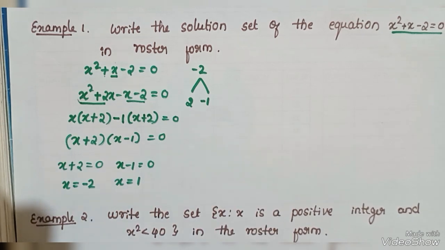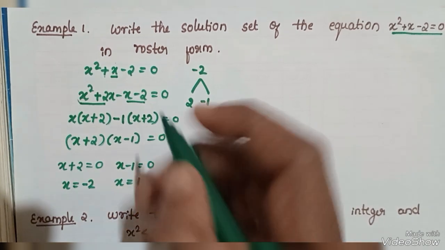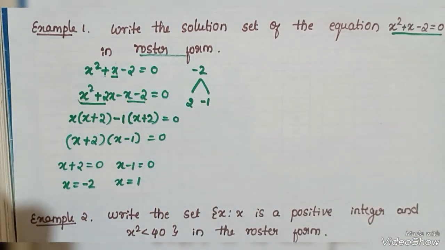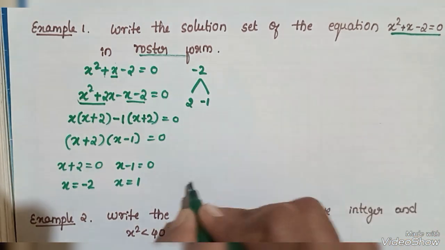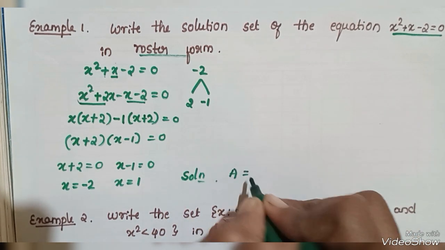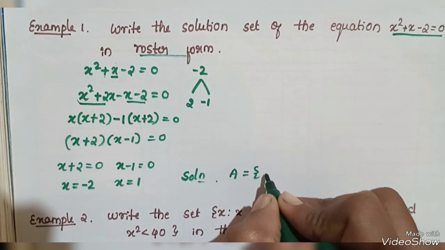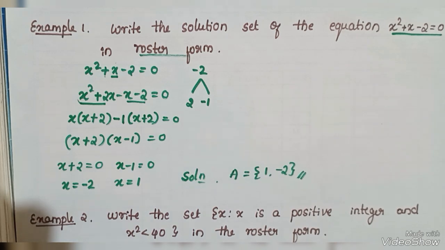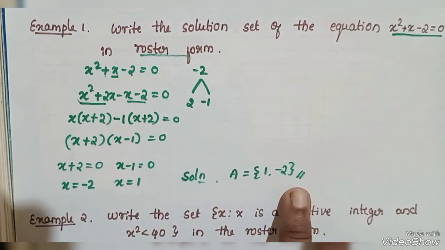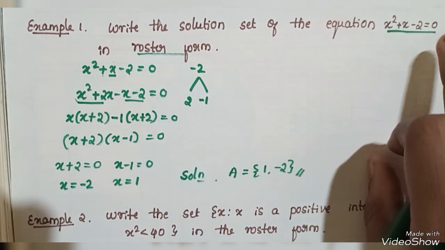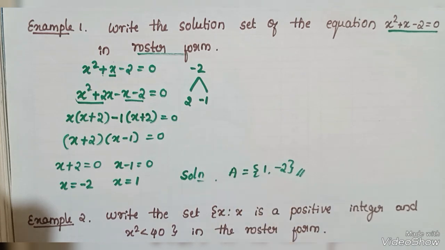And therefore x has the two values. Then they have given, we have to write in a roster form. Roster form means we have to make a list. That's why I wrote the solution of the given question is a set A containing the elements. What are the elements? 1 and minus 2. This is the solution of the given question in roster form. The set of equation x square plus x minus 2 equals to 0. Therefore the solutions of x are 1 and minus 2.